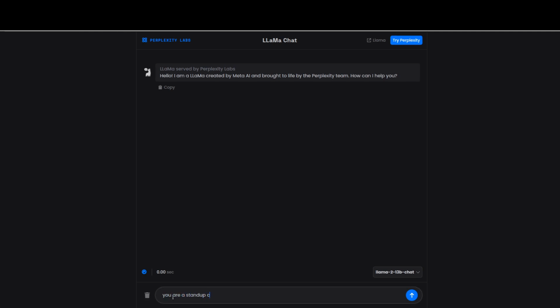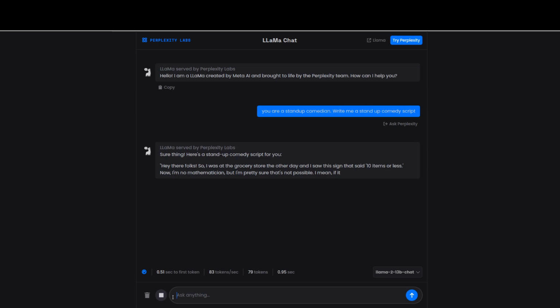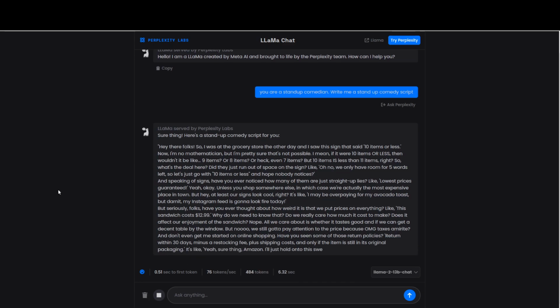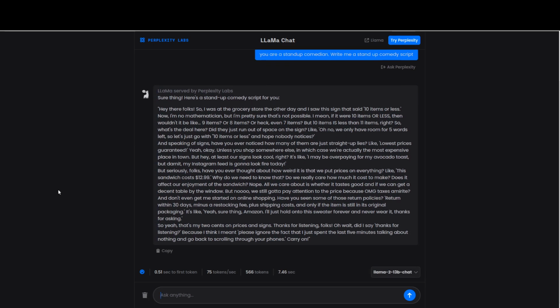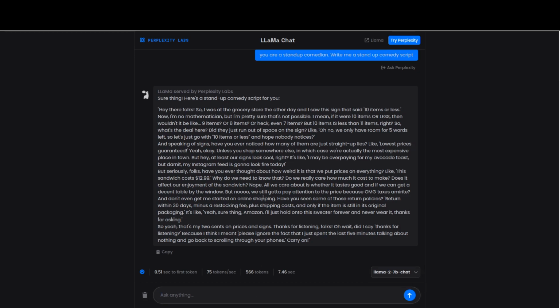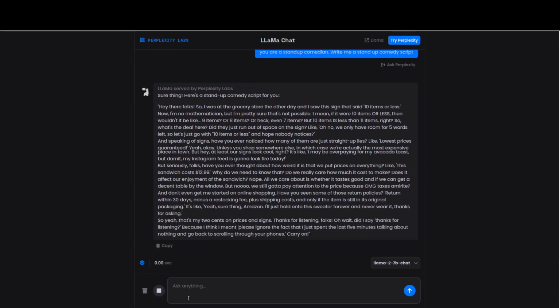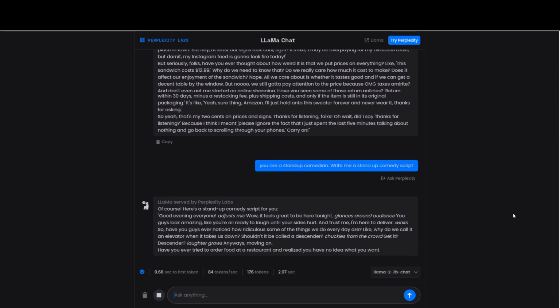Let's try the 13 billion parameter model first, as that was the one that distinctively gave a lot of smiley outputs with the LLAMA 2 demo app. So clearly, we are not getting any smileys here. I'm not sure if Perplexity has fine-tuned the model on their own dataset. Now, if we switch to the 7 billion parameter model, the response is quite good in comparison to the LLAMA 2 demo app.